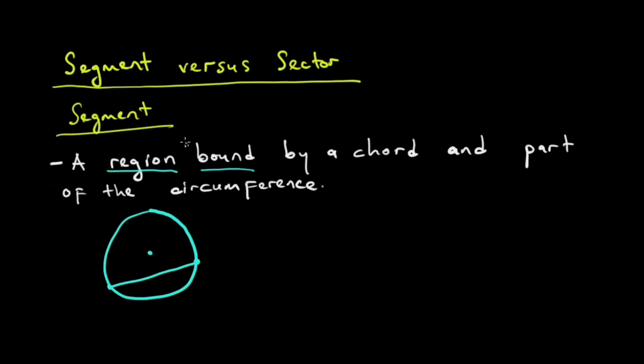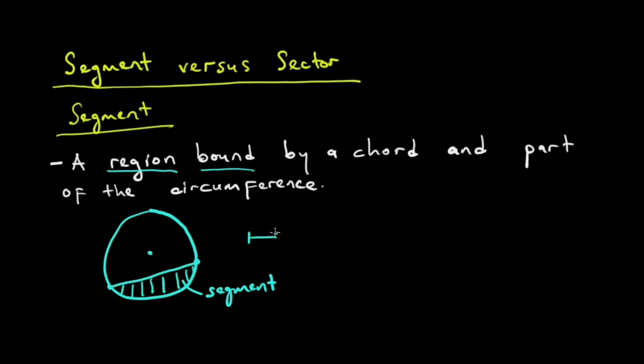Saka chatinoti segment is this region which is bound by the chord. Saka this region ndiyo inenge chinzi chi segment. This is the segment, the region which is bound by the chord and part of the circumference.